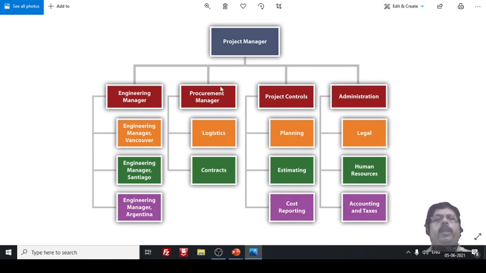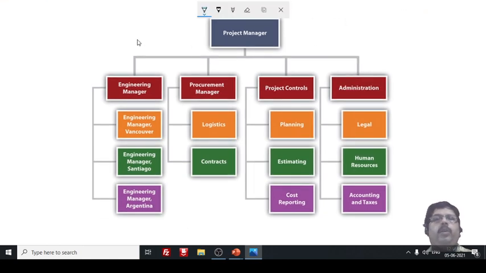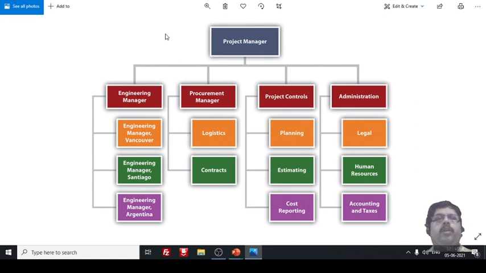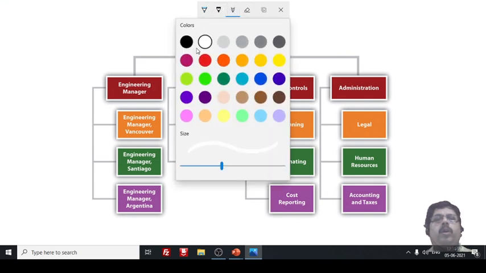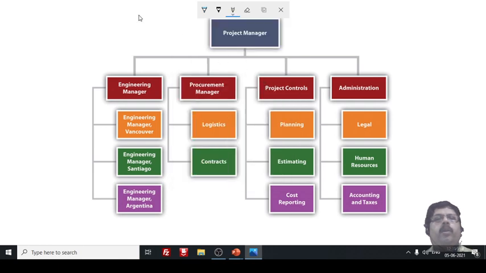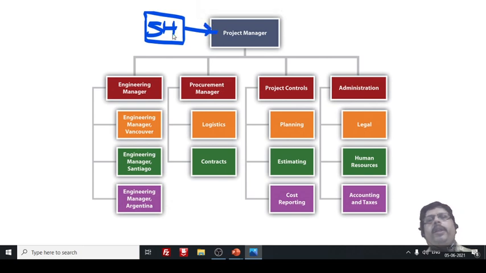Here you see, usually one more heading you can take above this. You can have one more stakeholder, one more person, that is a stakeholder. He is a stakeholder above this project manager. I will name it as SH, stakeholder or owner, and he can guide the project manager to prepare it.